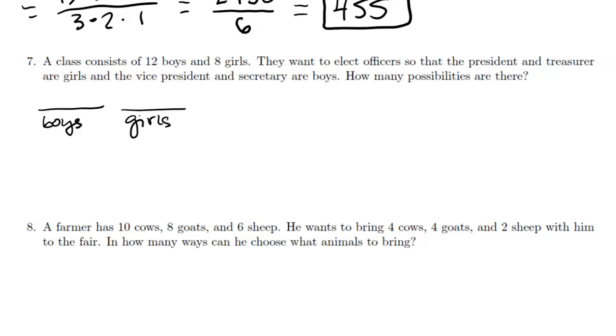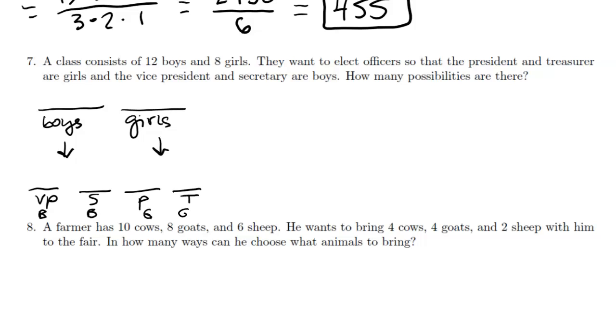When we keep thinking about it from there, what we think about, though, is, all right, how do I count how to pick the boys? And hopefully what we realize is that we need to pick 2 boys, but they're going to have different individual roles, right? We need the boys to be the vice president and the secretary. And when we think about picking the girls, I again have to pick 2 individual people, the president and the treasurer.